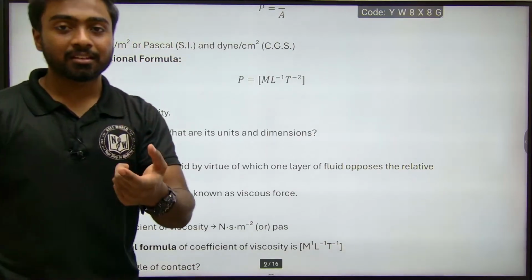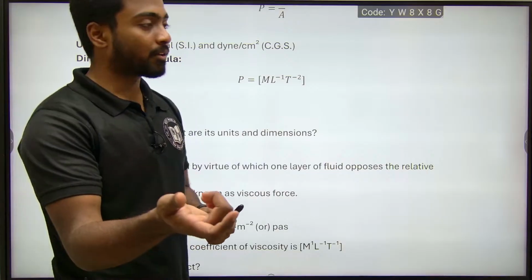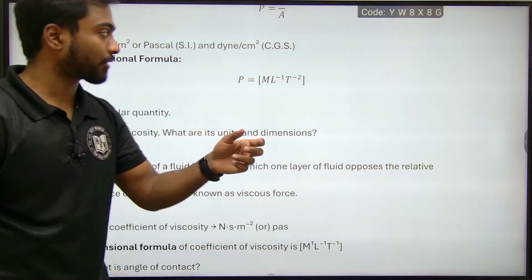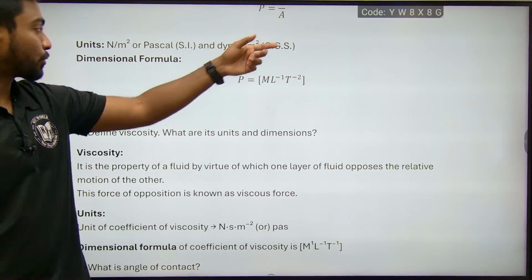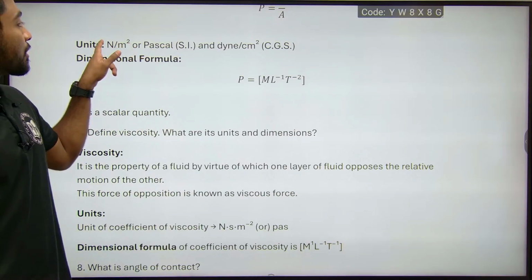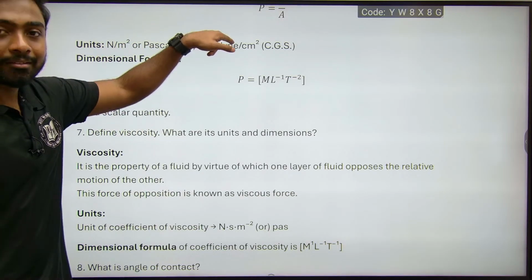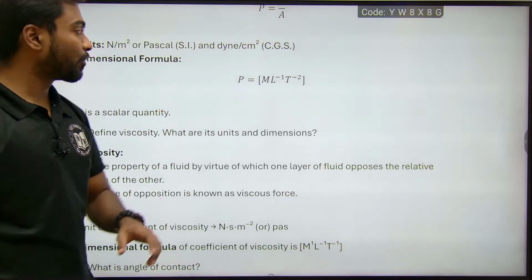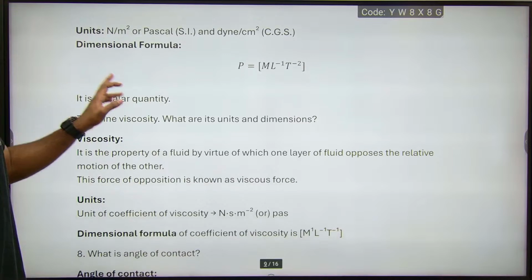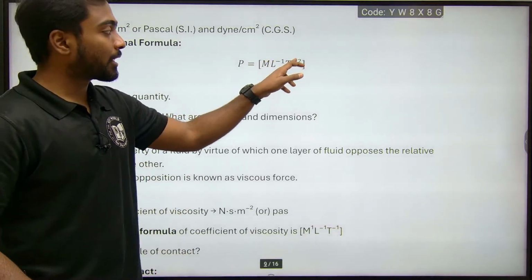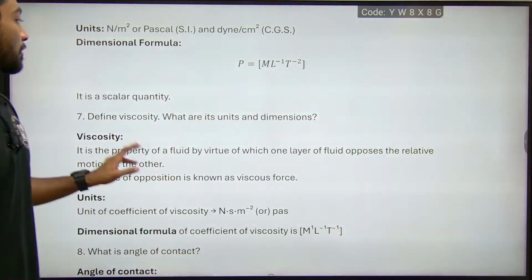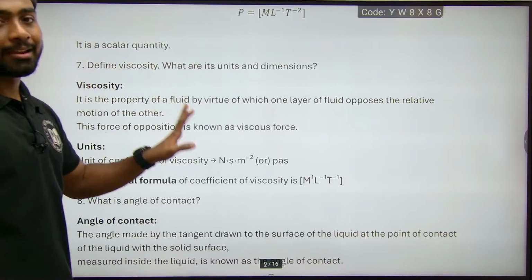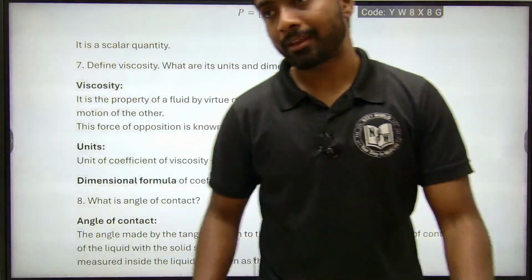And what about the CGS unit? Sometimes they might ask the CGS unit in the EAP set examinations. So that is dyne per centimeter square. Newton in terms of CGS is dyne, and meter square is centimeter square. The dimensional formula is M L power minus 1 T power minus 2. And this is a scalar quantity.